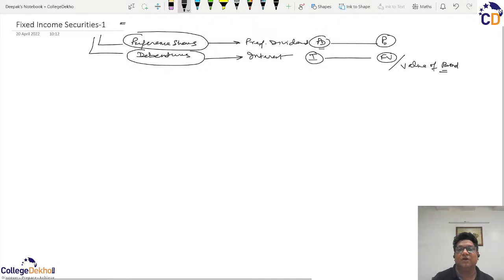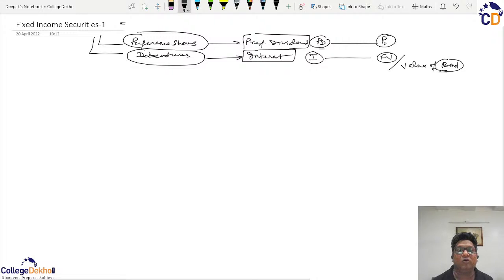Normally, if the debentures are tradable in the secondary market, then instead of the word debentures, we tend to use the word bond. It is just the character of the instrument and nothing else. But by the logic, they will always be getting interest and they will be getting preference dividend on these two kinds of fixed income securities.